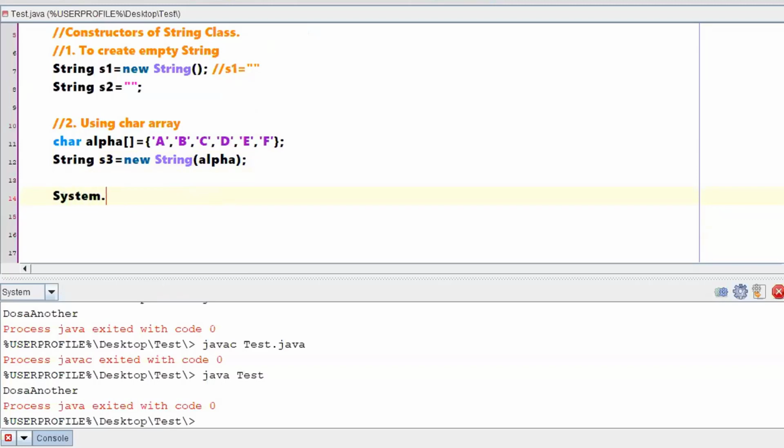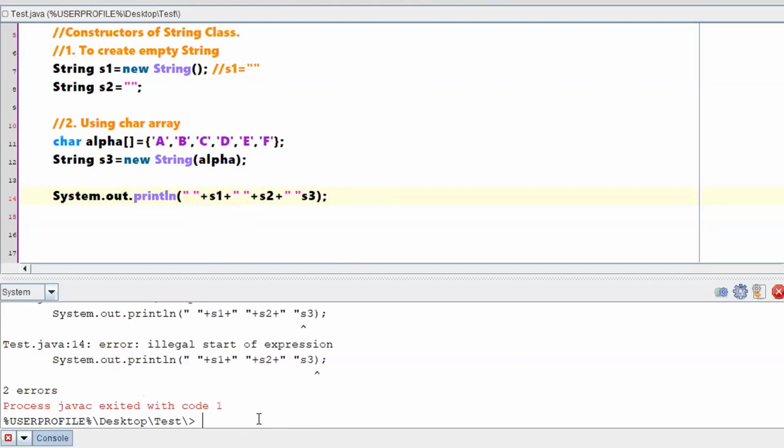System.out.println, whatever is the value of s1, plus, I hope you know why I am writing an empty double quotes, plus s2 plus double quote s3. Now s1 and s2 are empty, right? So keep that in mind. Let me just cross check whether it has created those strings for me or not. Plus I need to write s3.